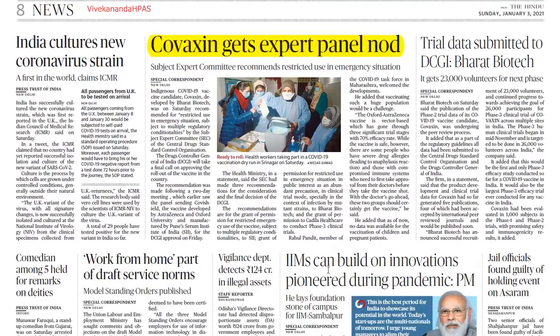Further moving on is the Covaxin vaccine that gets expert panel nod. Covaxin is the vaccine developed by Bharat Biotech, and Bharat Biotech has been given sanction by the DCGI, the Drugs Controller General of India. The DCGI has allowed the vaccine to be supplied, or a license has been given to them for restricted use in emergency situations. I hope this is clear.